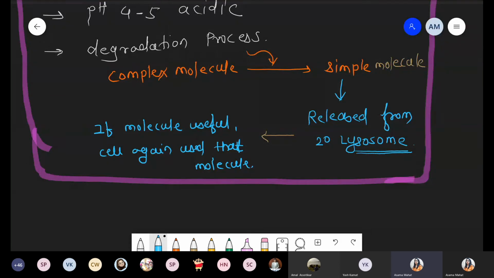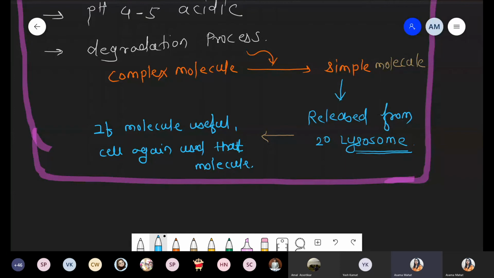There is no damage, so it is proper. So at that time what happened? Instead of being released outside, the cell can use it for further processes. So these are the processes that occur during the lysosome process, because what is the function of lysosome? Complex converted into simple ones.